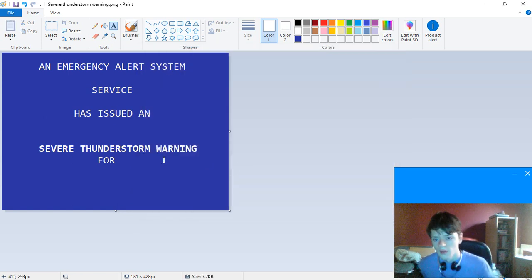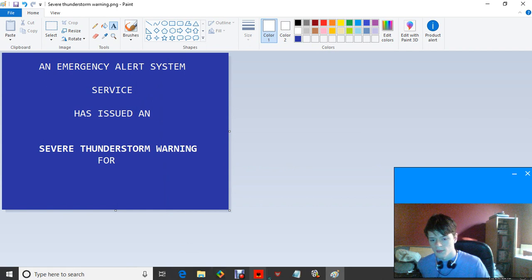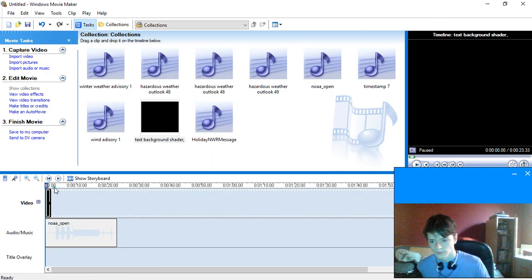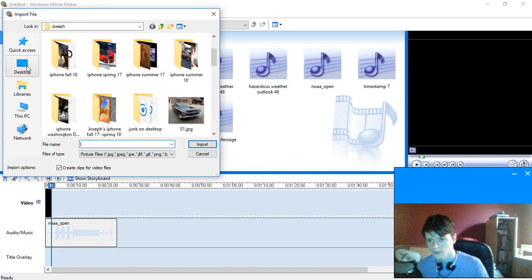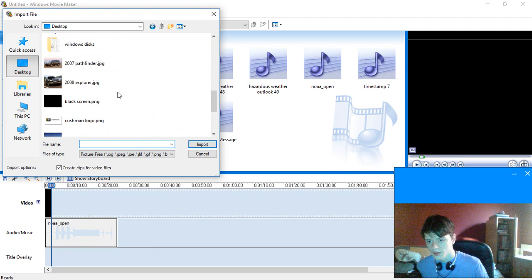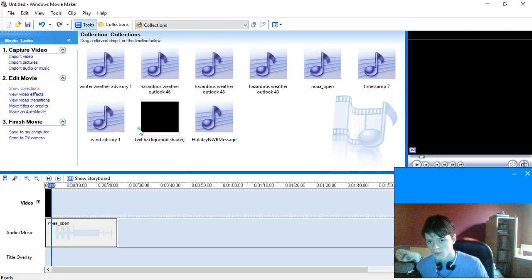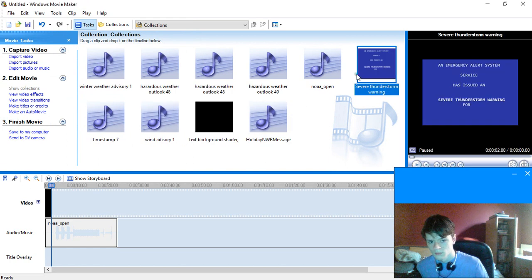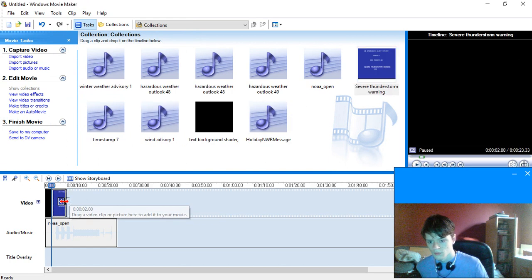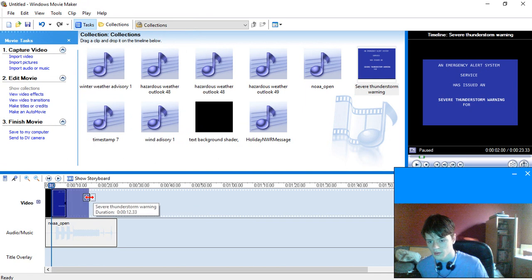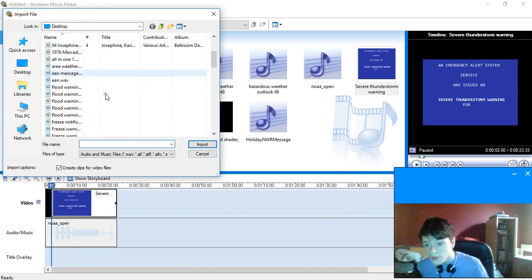So what's going to happen is when you do that, take this, paste the picture, like so, on the desktop, just locate the picture you're looking for. Spread it all the way across the screen. Continue it on to the audio. So what you want to do is find that mock that you're looking for, which is Severe Thunderstorm 1.